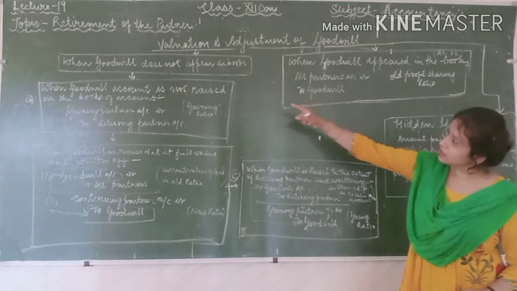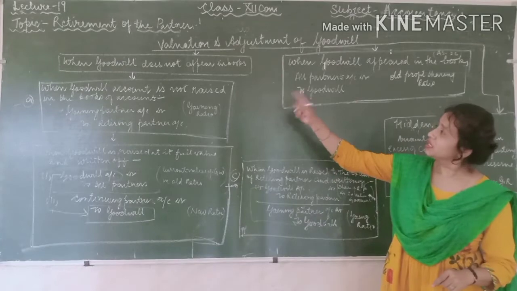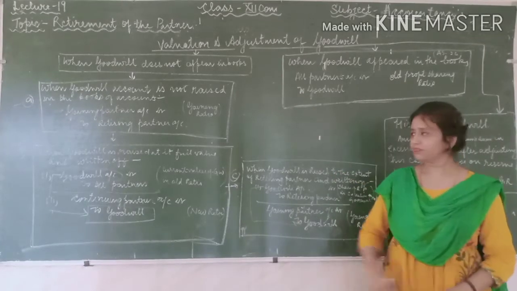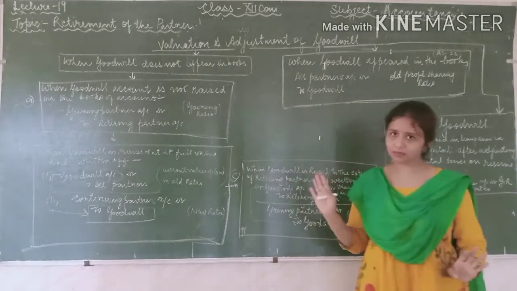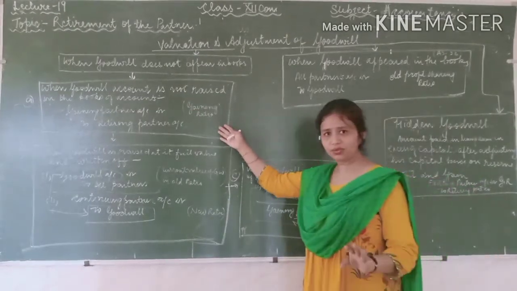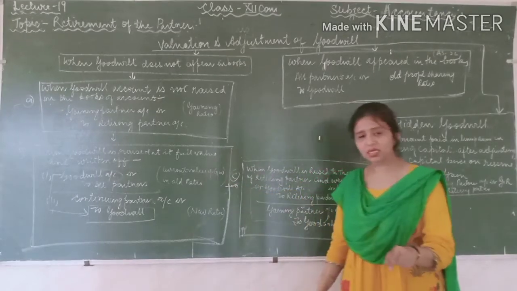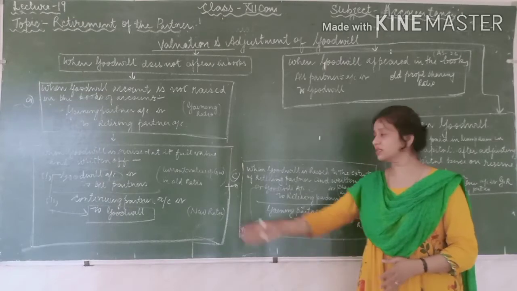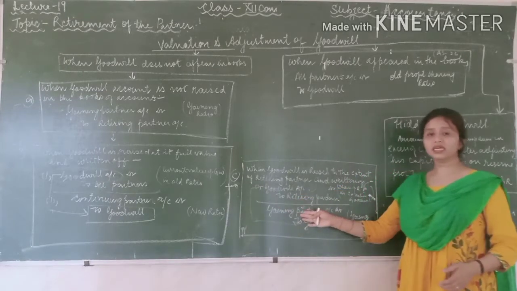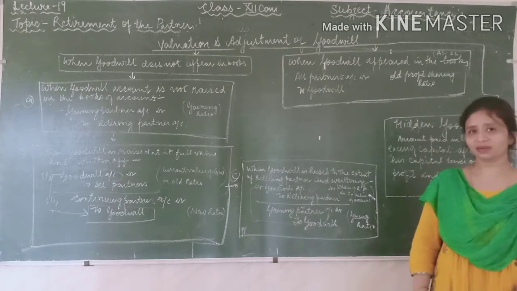So these are the three methods when the goodwill does not appear in the books. First, the goodwill account is not raised, and you simply have to take the gaining ratio. Then, the goodwill account is raised in full and written off. The full value of the goodwill account is raised and then written off. And the third one is the goodwill account is raised, but only to the extent of the retiring partner.